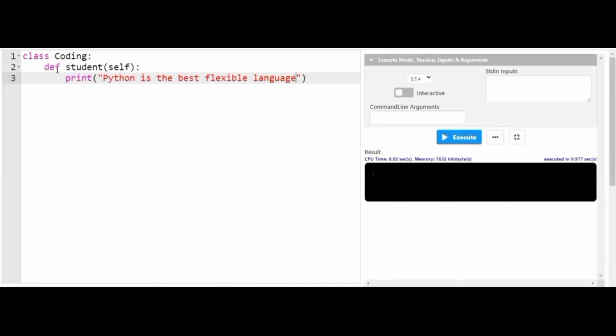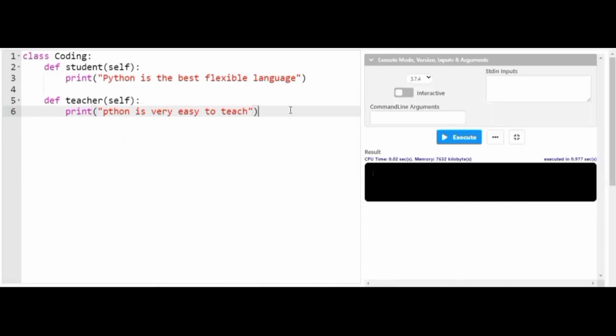Inside this class I have declared a method called student. For better clarity, I'll declare another method called teacher. This also makes use of self, which declares that I'll not be making use of any parameters. Inside the teacher method, I'll declare a statement: Python is very easy to teach. This is a common example. Inside the class coding there are two methods, one is student and one is teacher.